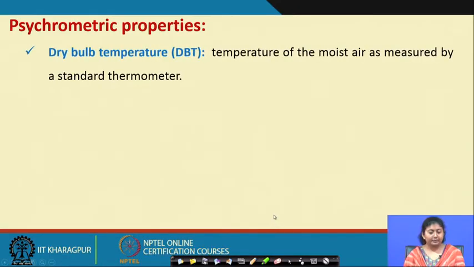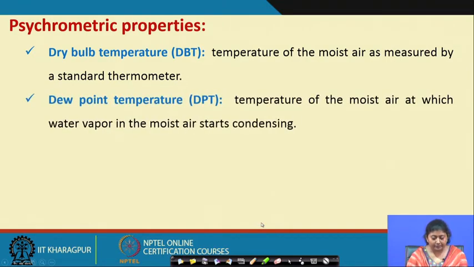The first one is the dry bulb temperature. In short, we can write it as DBT, the temperature of the moist air as measured by a standard thermometer. Dew point temperature is the temperature of the moist air at which water vapor in the moist air starts condensing. That means,